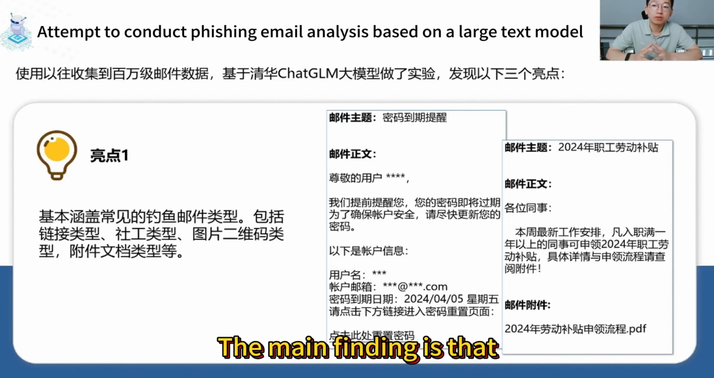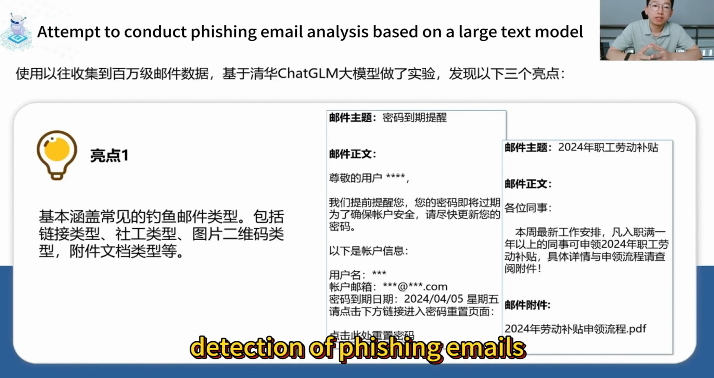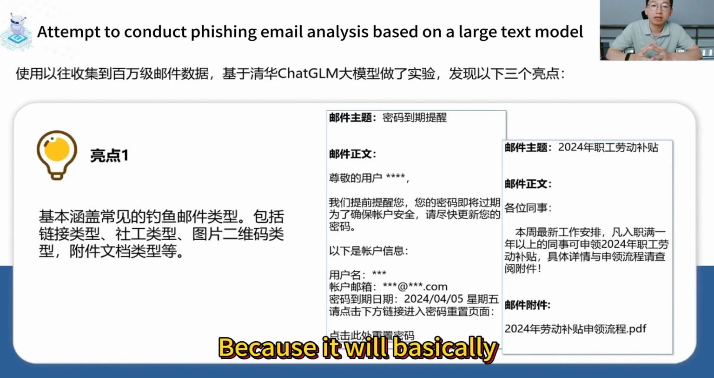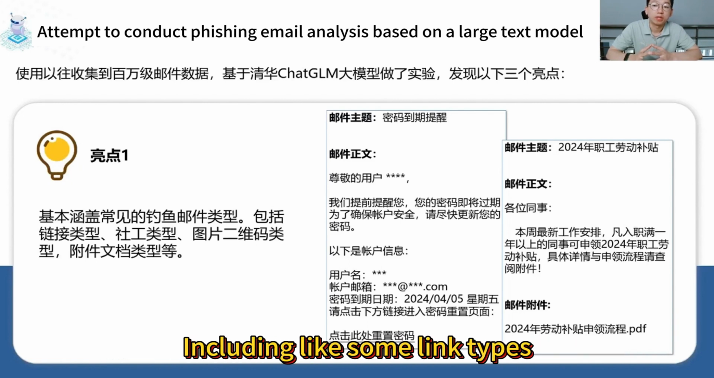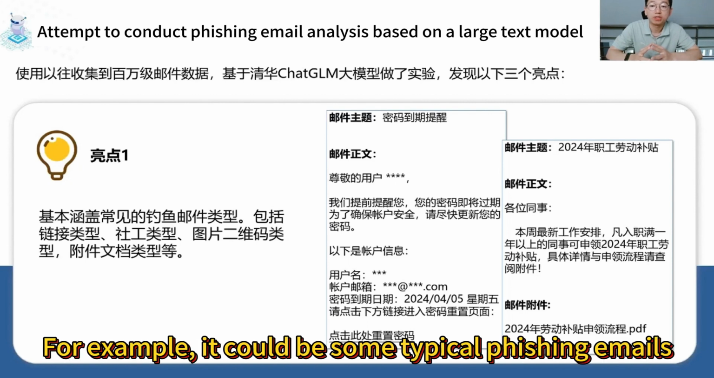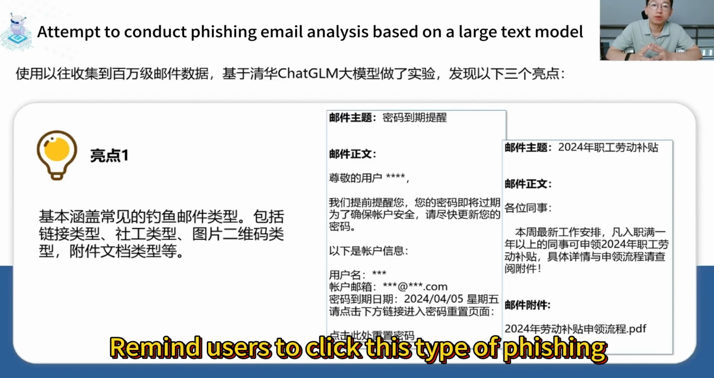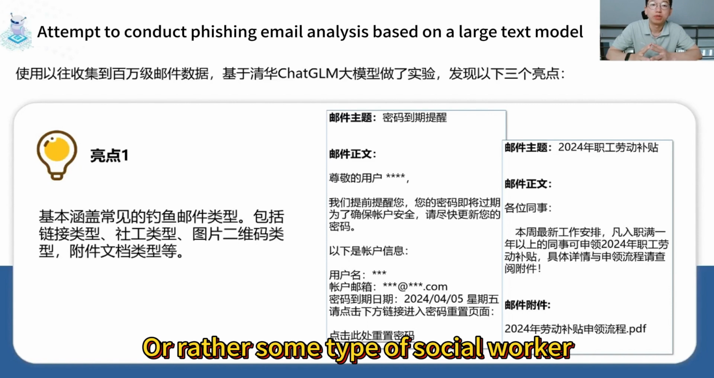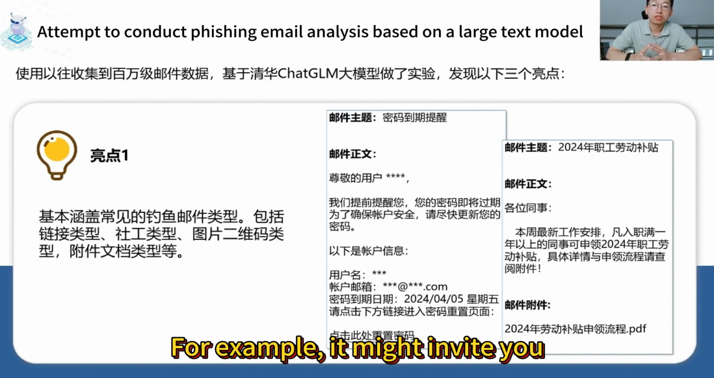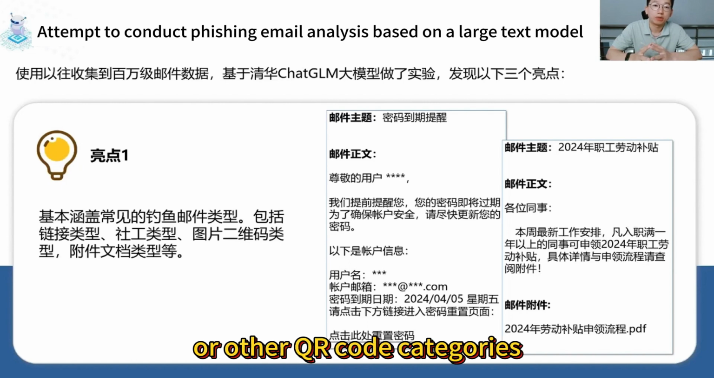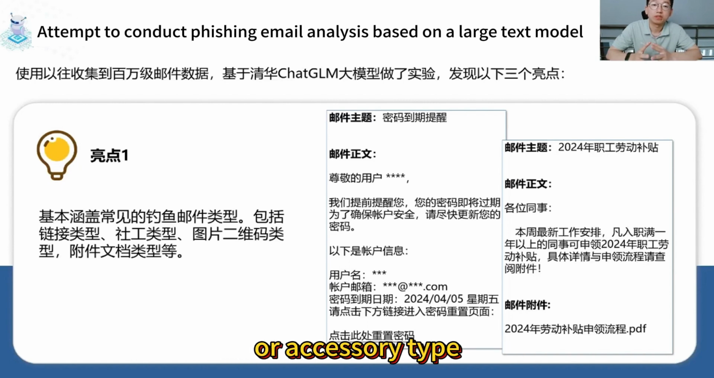In this case, the main finding is that in our overall phishing detection, it is in fact stronger, because it basically recognizes the more common types of phishing, including link types. For example, a typical phishing email will tell you that the email system capacity is already full and remind users to click. Or social engineering types, for example, inviting you to scan a code to fill in some living allowances, or other QR code categories, or attachment types.